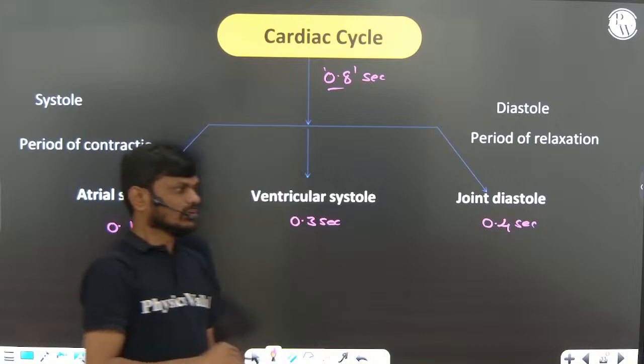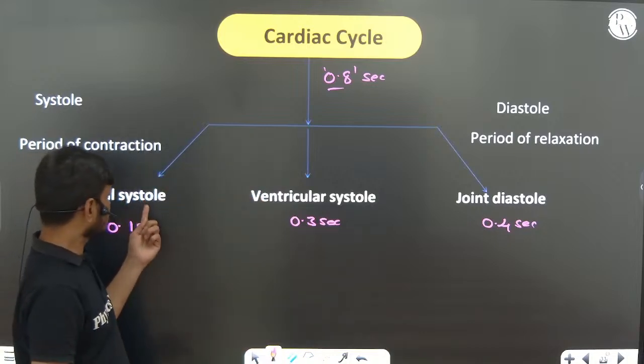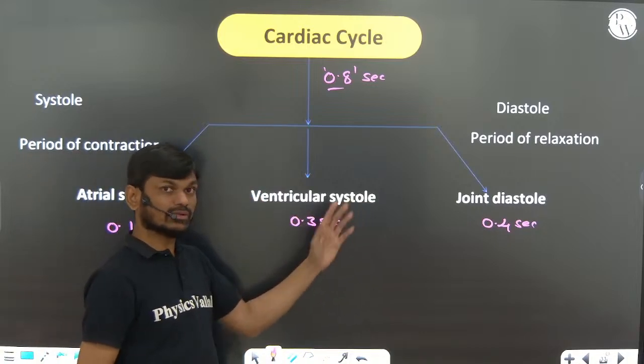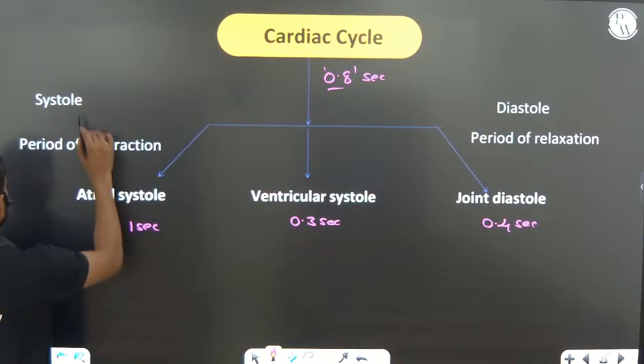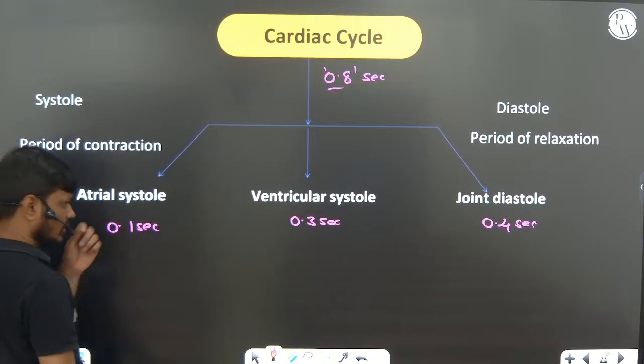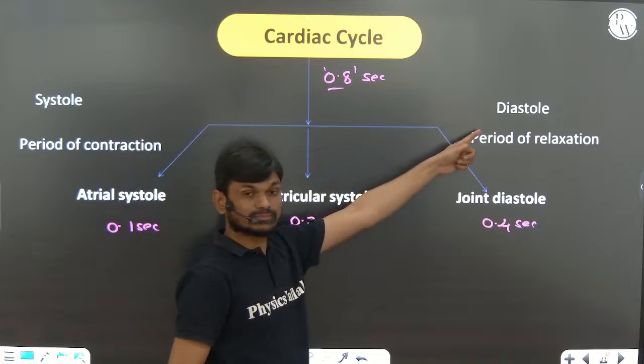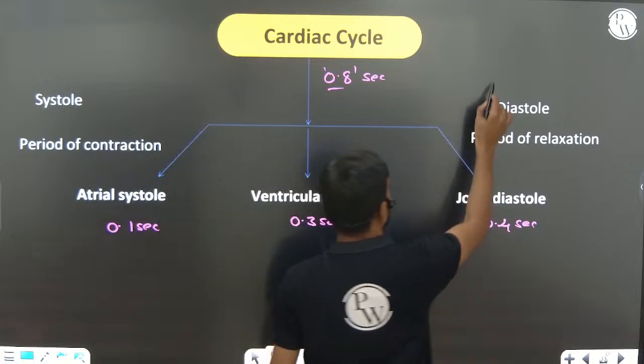Okay. So what exactly is systole and what exactly is diastole, I will tell you. Relaxation of any chamber we call diastole, or repolarization.